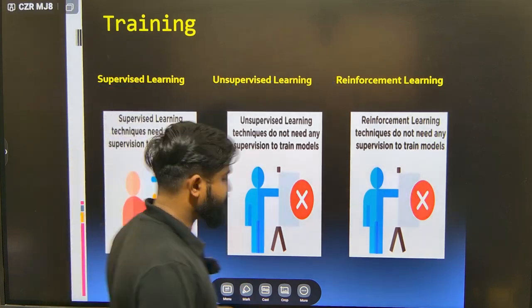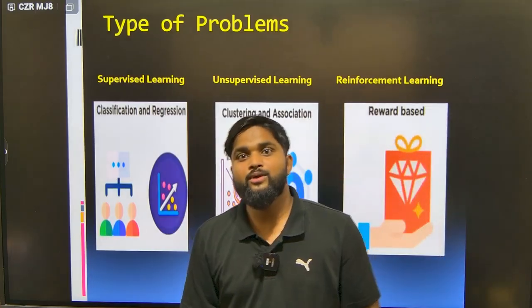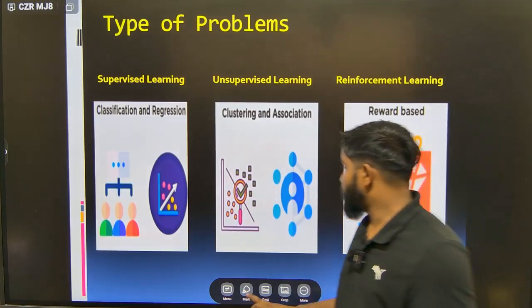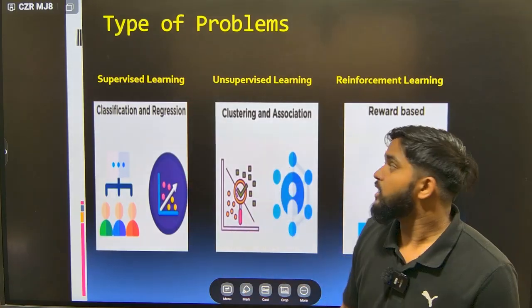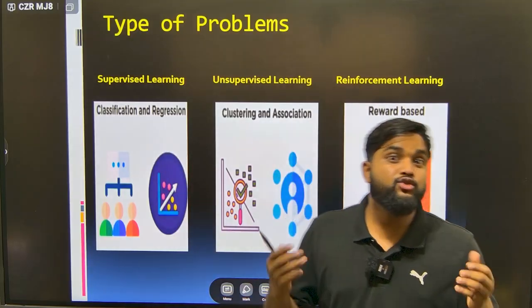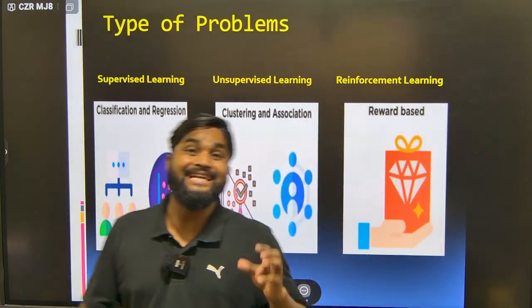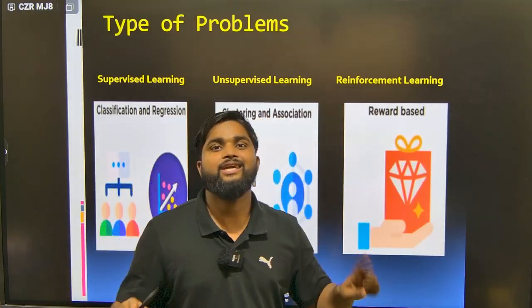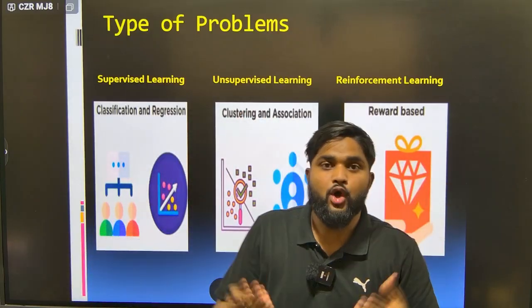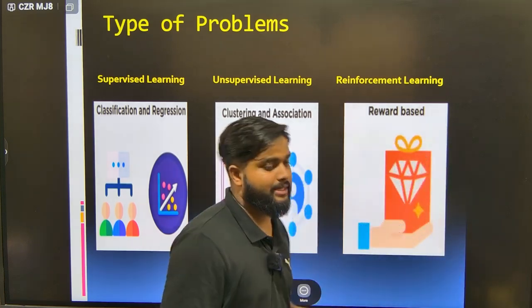Now the types of problems. What kind of problems will we solve with supervised, unsupervised, and reinforcement learning? With supervised learning, we work with classification and regression. With unsupervised learning, we work with clustering and association. With reinforcement learning, we work with a reward based approach. These are the types of problems we can solve.